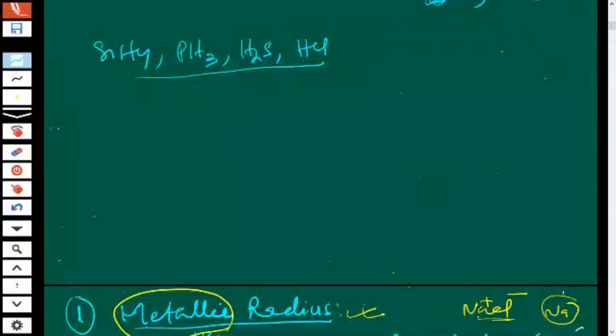Is anybody among these having hydrogen bonding? No, nobody is having hydrogen bonding. You know about hydrogen bonding? Yes, sir. So HCl is having 189 Kelvin, children.